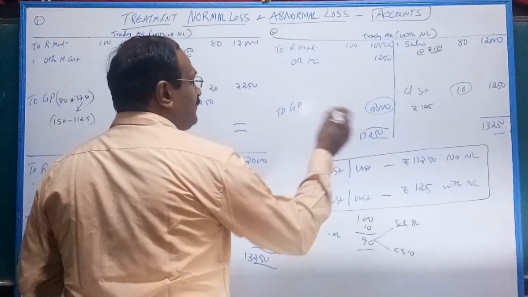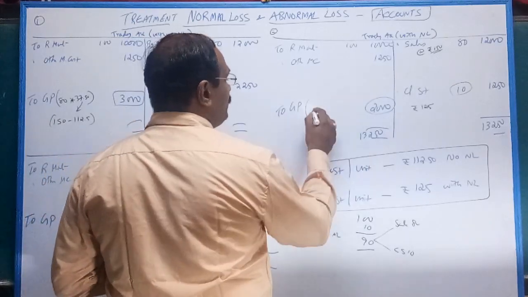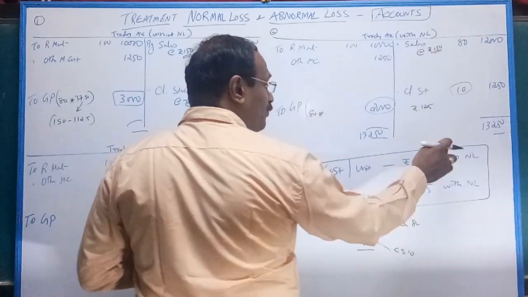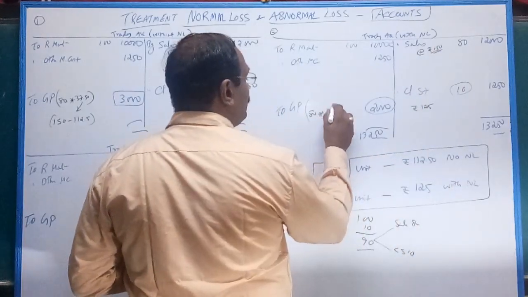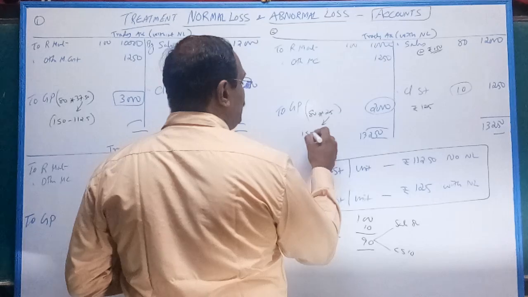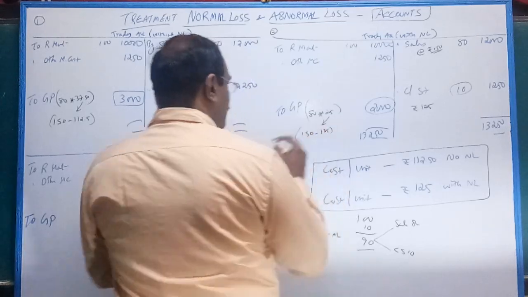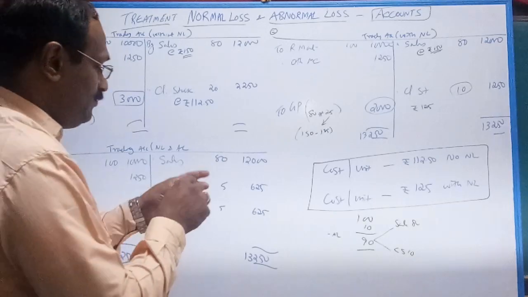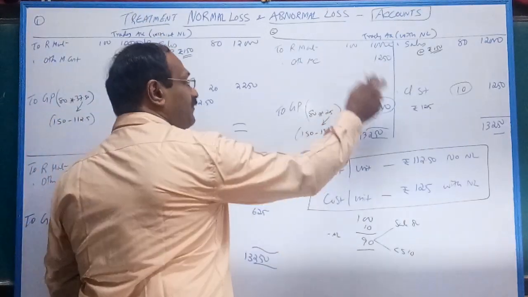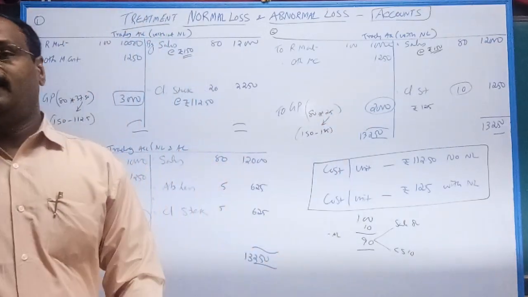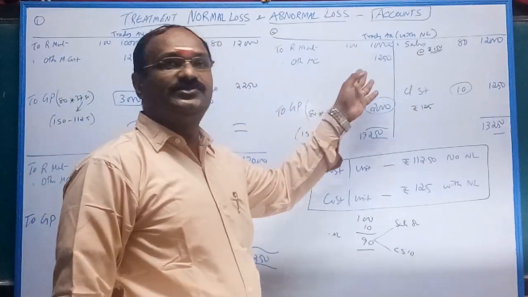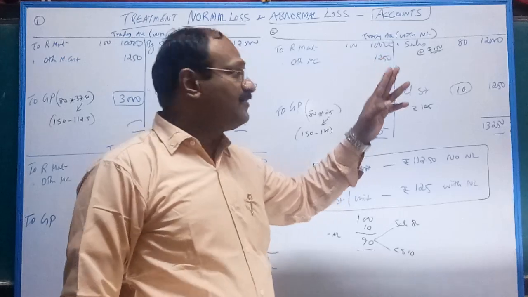How is this gross profit arrived? Very simple. How much did you sell? 80. Selling price 150. Cost per unit 125. Thereby 150 minus 125, so 80 into 25 is 2000. Sir, whether we have to show normal loss, sir? Listen carefully. Whether we have to show normal loss? Answer is yes.